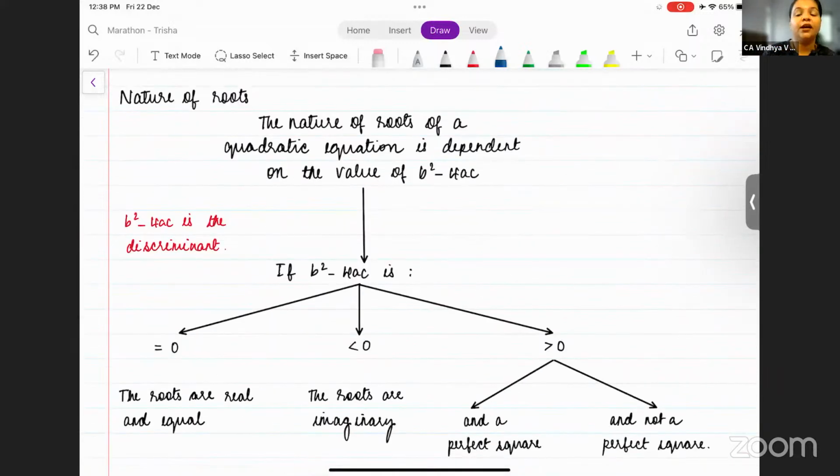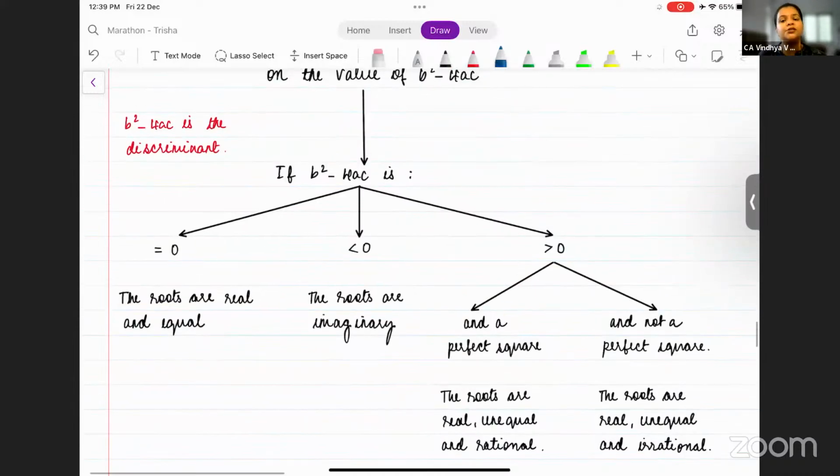Next. Nature of roots. The nature of the root is dependent on the value of b square minus 4ac. Now what is this b square minus 4ac? It is called the discriminant, which distinguishes between the types of root. So if the value of b square minus 4ac is so and so, we can determine the nature of the root. So what are we determining here? The nature of the value of x. What is it based on? It is based on the value of b square minus 4ac.